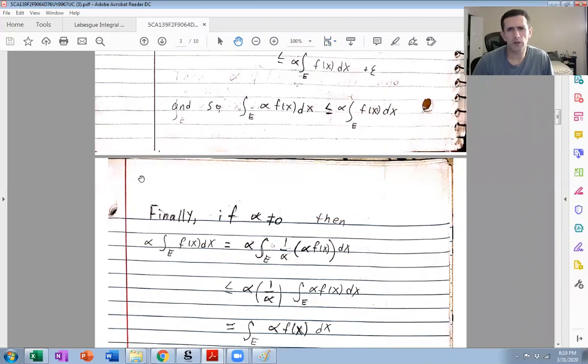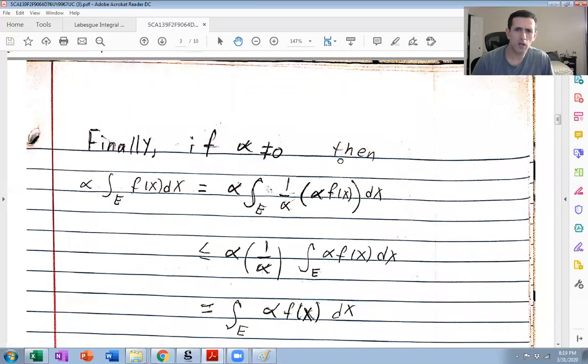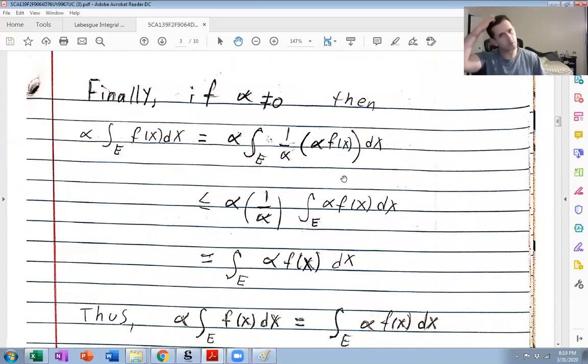This integral here is less than or equal to this integral here. Just a little trick to write it this way to get an alpha inside the integral and then pull out this 1 over alpha. So yeah, that proves it.